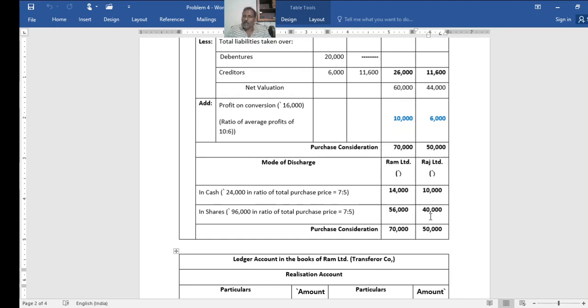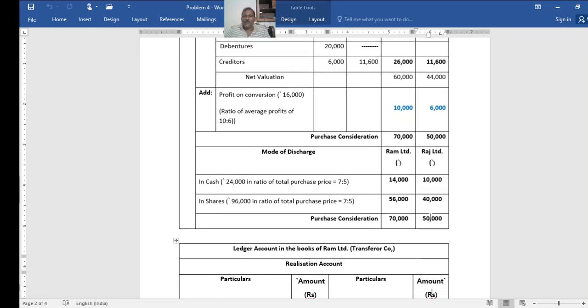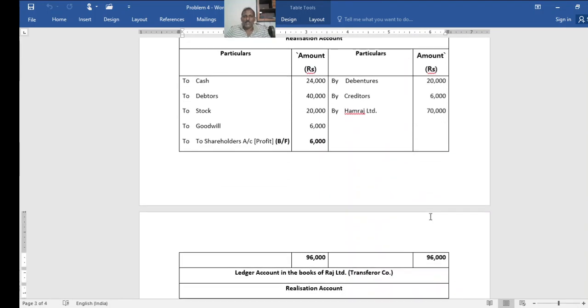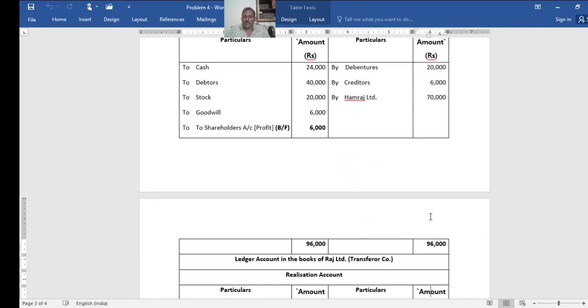Now we want the total: 14,000 plus 56,000, in case of Ram Limited 70,000, and another one, Raj Limited, in cash. I mean the purchase consideration is settled partly in cash and partly in the form of shares. Now first the ledger account, that is the realization account, in the books of Ram Limited, the transferor company. Transfer all assets including cash, because it is said that Raj Limited agreed to take over the entire business, both assets and liabilities.